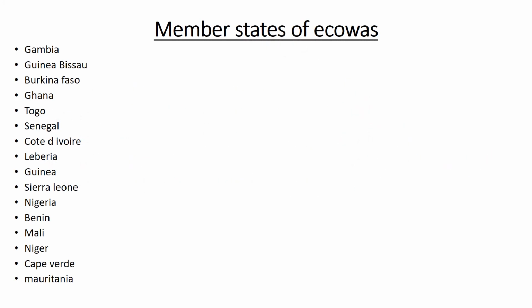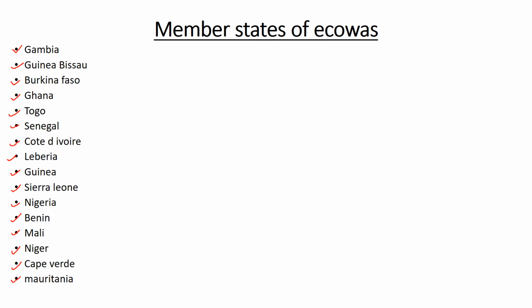The following are some of the member states of ECOWAS, and one of them is Gambia. We have Guinea-Bissau. So as you can see, these are countries which are located in the western part of Africa. We have Guinea-Bissau, Burkina Faso, Ghana, Togo, Senegal, Cote d'Ivoire, also known as Ivory Coast, Liberia, Guinea, Sierra Leone, Nigeria, Benin, Mali, Niger, Cape Verde, and Mauritania.